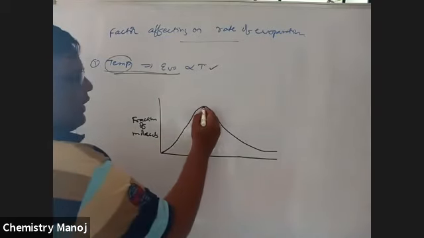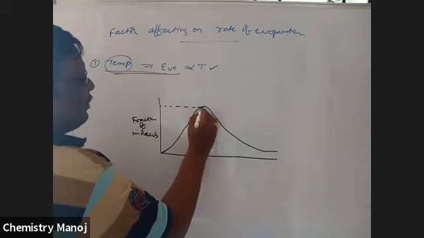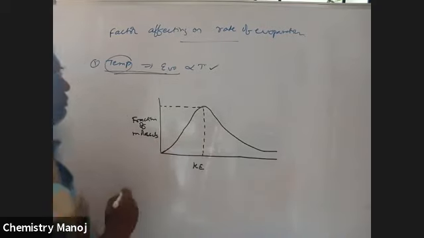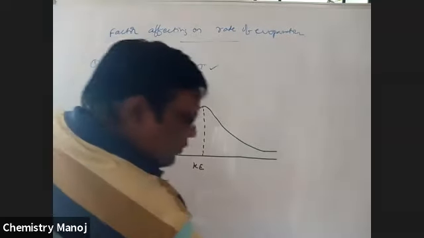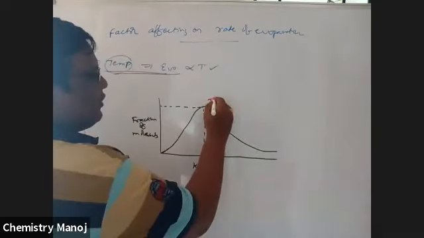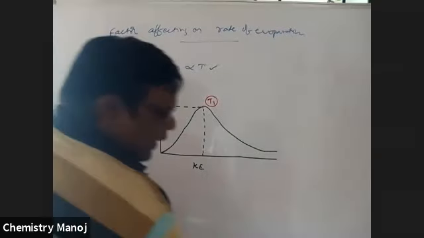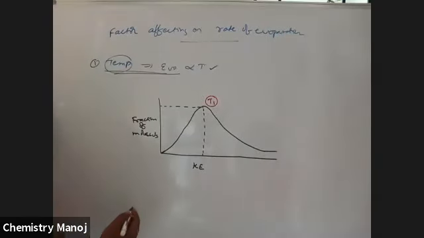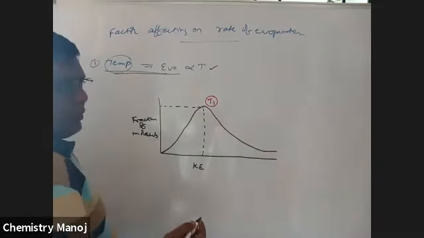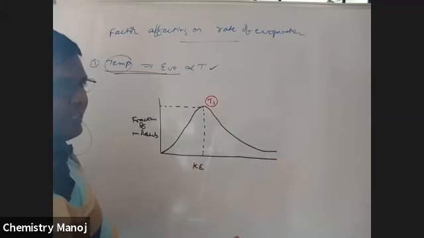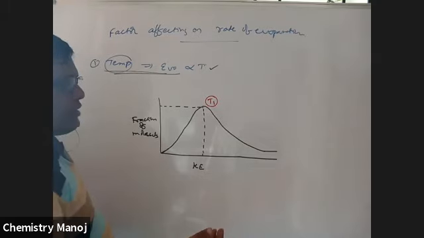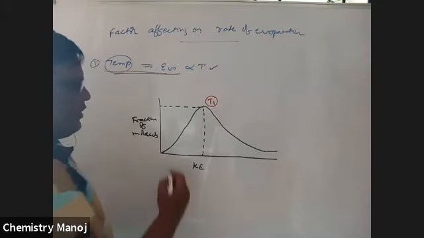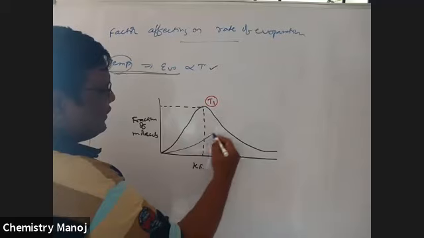So this is the maximum kinetic energy. This is the fraction of molecules having maximum kinetic energy. More fractions are there. This is at a particular temperature, T1, let it be. Next, if temperature increases, no doubt we know molecules' kinetic energy also increases, but the fraction of molecules having that much kinetic energy decreases. So because of that, here is the curve's end.